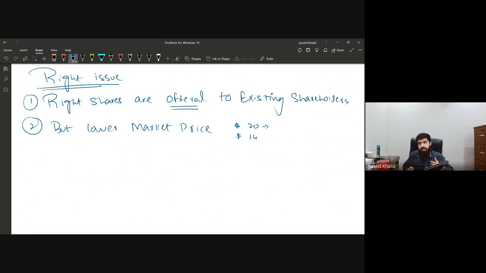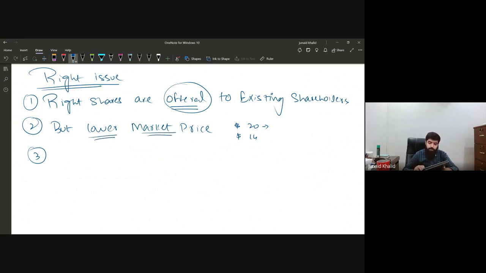So there is a possibility that existing shareholders might not purchase the shares, because the shareholders will have to pay the amount. So there is a possibility that existing shareholders might not opt for this option. Therefore, I have used the terminology that rights shares are offered to the existing shareholders first, and if they do not opt, definitely it will be issued to outsiders. Now, one more thing: these rights shares are offered to the existing shareholders, but they are issued at a lower price.